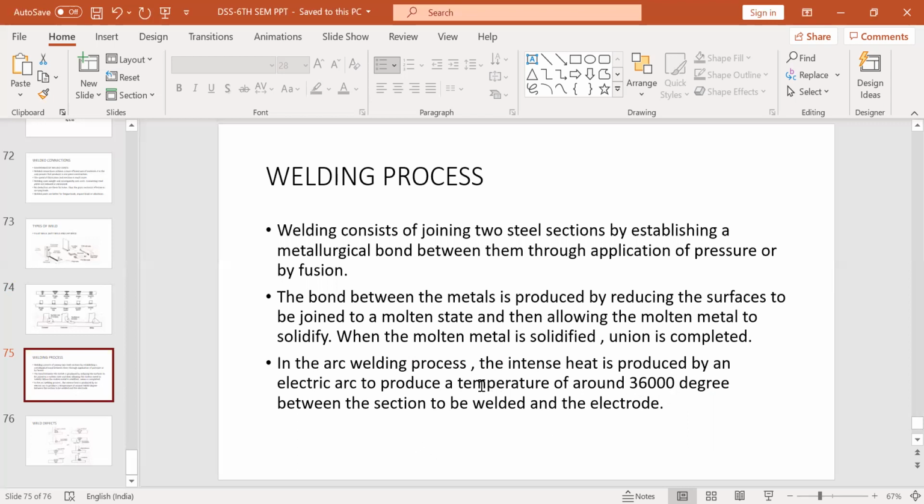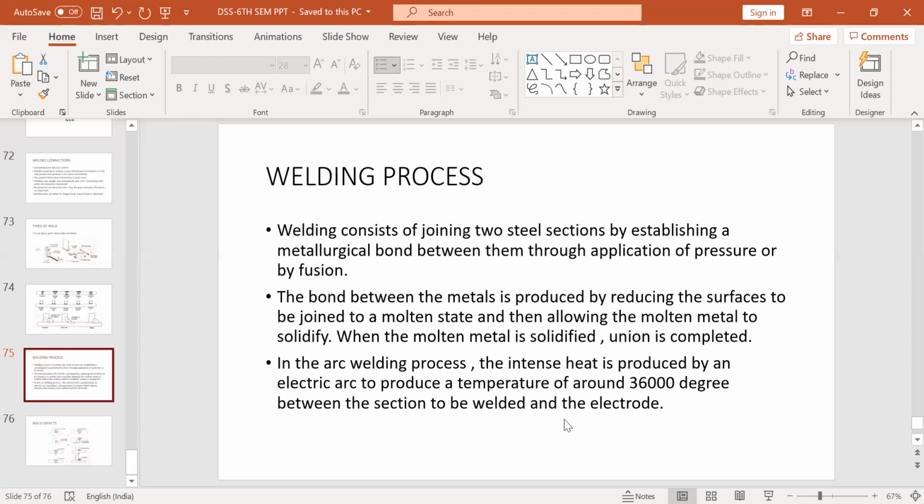and be in the liquid state. Then these two plates, these two metals which are required to be joined, will be allowed to fuse using the filler material. Once fused, it is allowed to cool down and then it solidifies. When it solidifies, your welding process is completed.